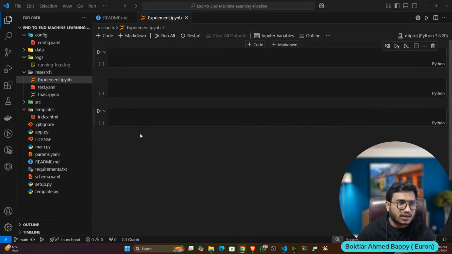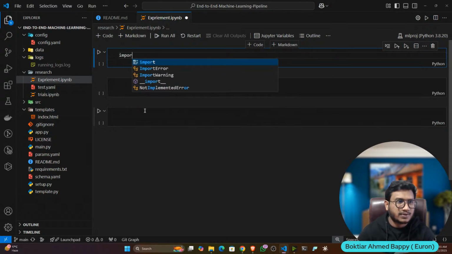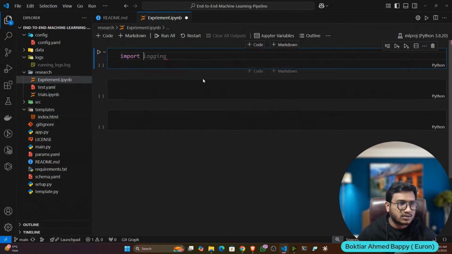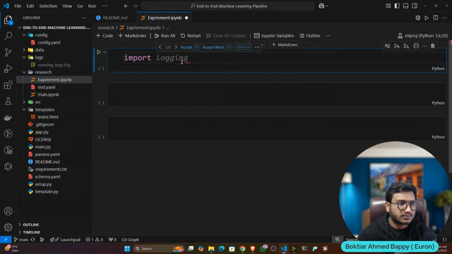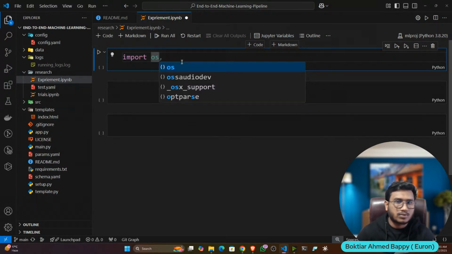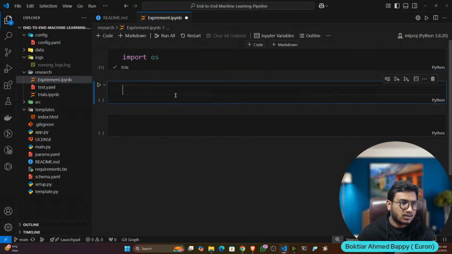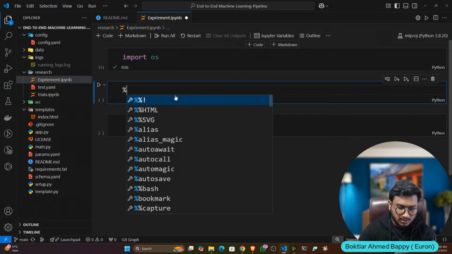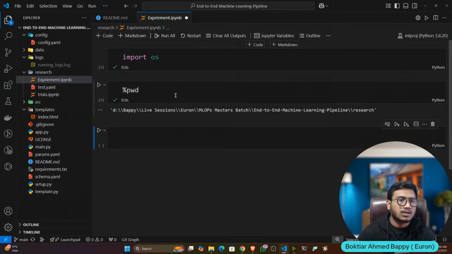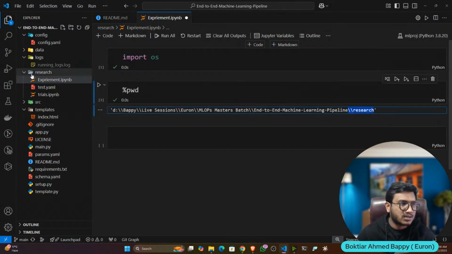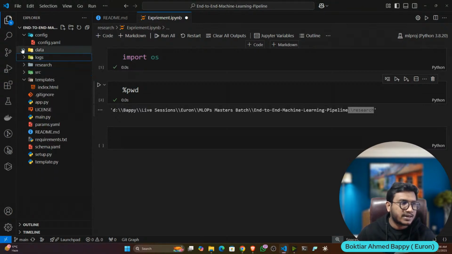So first of all, let's load the data. But before that, there is one thing you have to take care of. Let me show you my project working directory. If I import os and write pwd, you can see I'm inside the resource folder. But my data is present inside the data folder, which is outside of the resource folder. Now how can we handle this scenario?